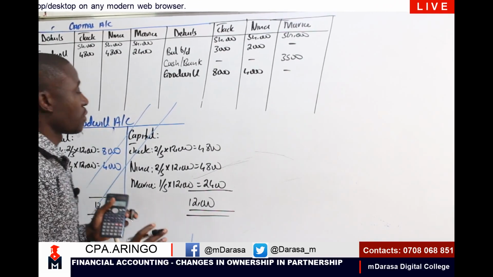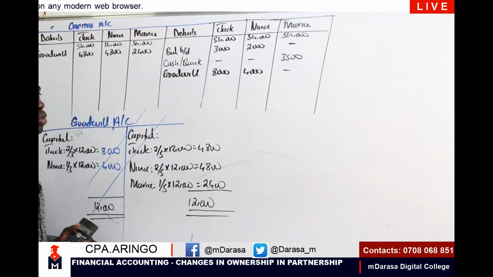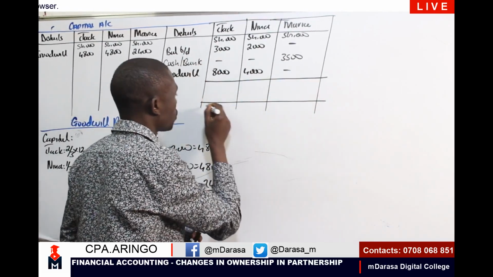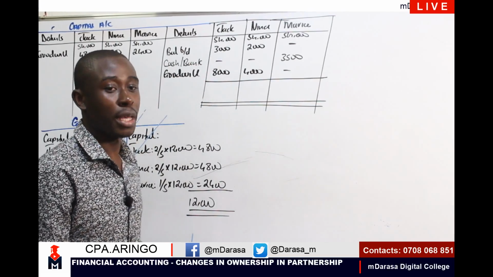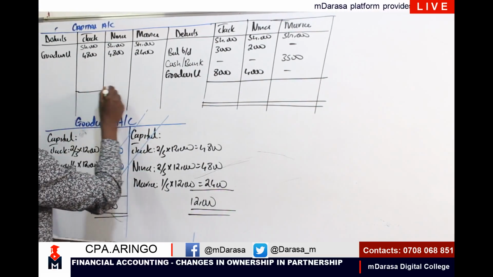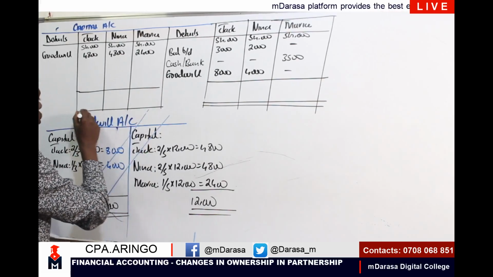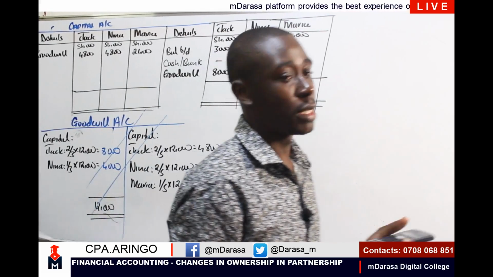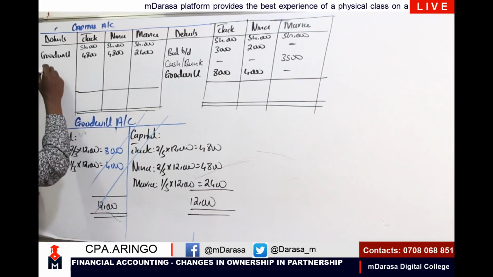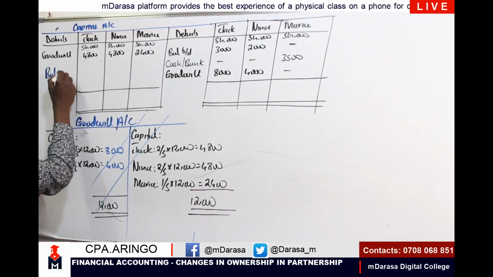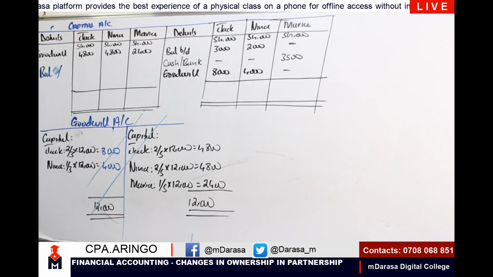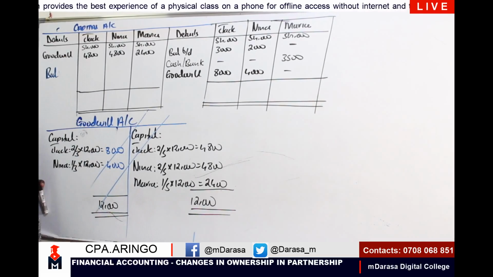So in that case, I have created my goodwill and I have written it off. Confidently, I can now determine the capital account that we will be required to report in our statement of financial position, which in this case should give us what? Balance brought down. Remember, if you are to balance carried down, if you are to talk of retirement, at times you find that the partner will have gone with an asset.